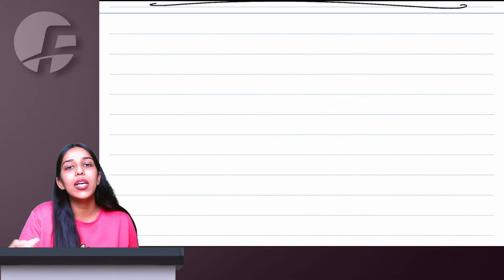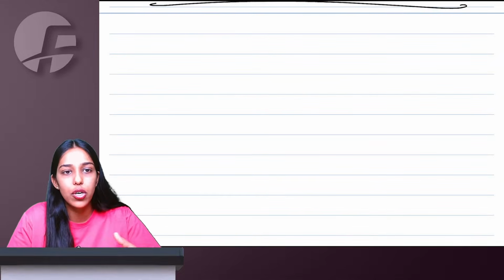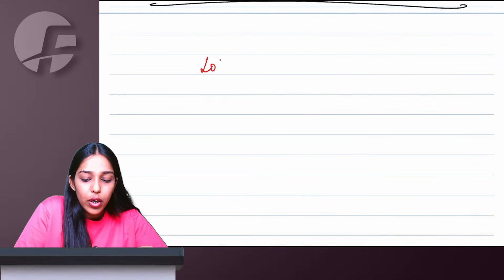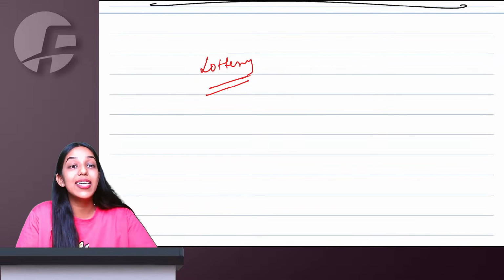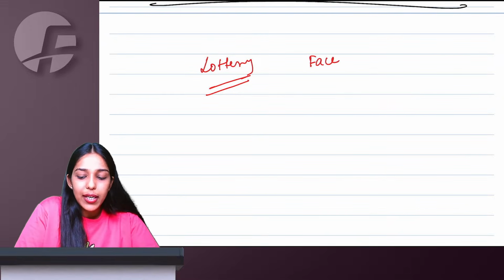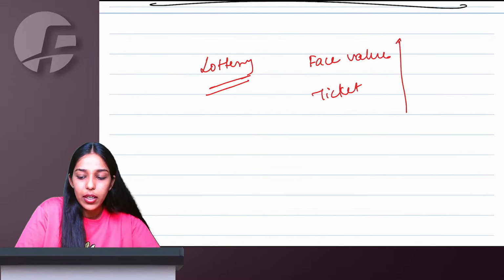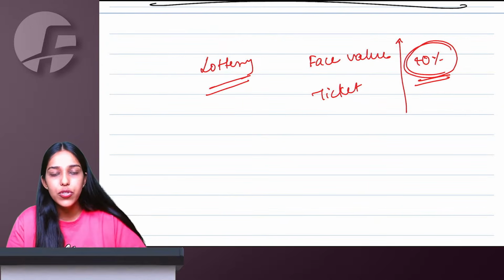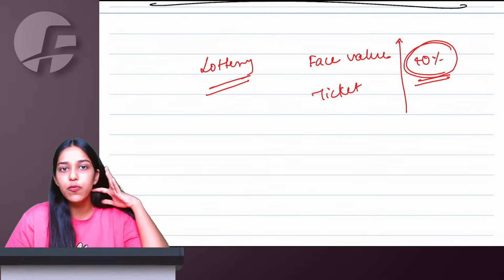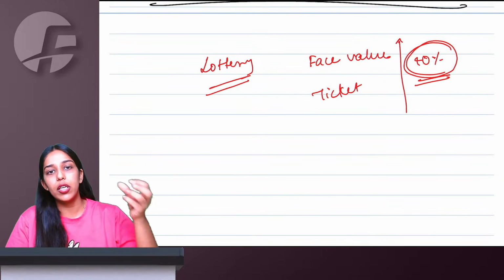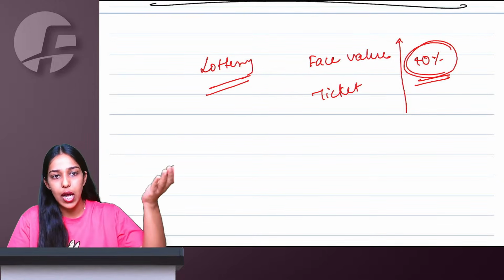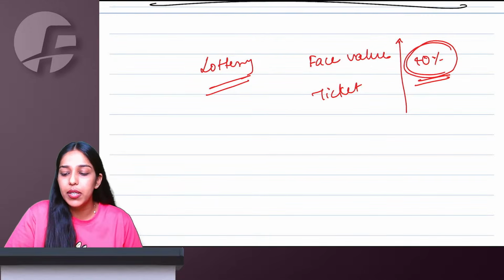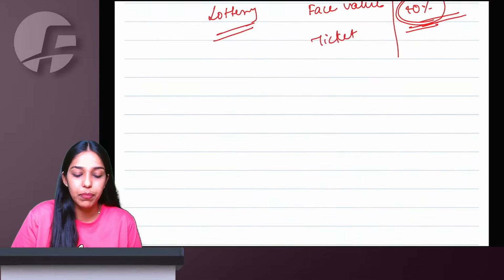Then we also have lottery, betting, gambling, online money gaming, horse racing, casino and all. For lottery, the state governments and local authorities organize lotteries. So whatever is the ticket price or the face value, whichever is higher, you have to take. Consider it inclusive of 40% and make it exclusive. Earlier it was 28, now it is 40. So the face value of the lottery ticket or the actual ticket price, whichever is higher, make it exclusive of 40%, and that is your value of supply.